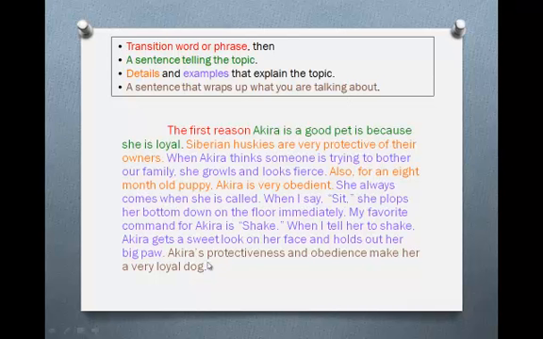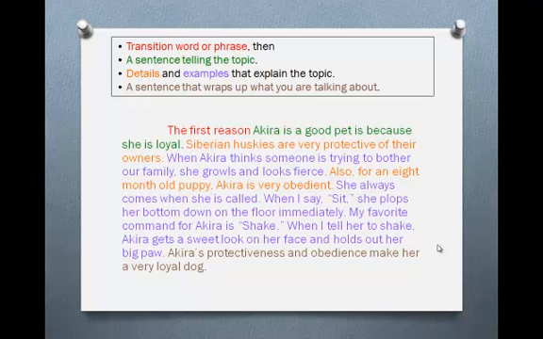So let's take a look at this paragraph. The first reason Akira is a good pet is because she is loyal. Siberian Huskies are very protective of their owners. When Akira thinks someone is trying to bother our family, she growls and looks fierce. Also, for an 8-month-old puppy, Akira is very obedient. She always comes when she is called.